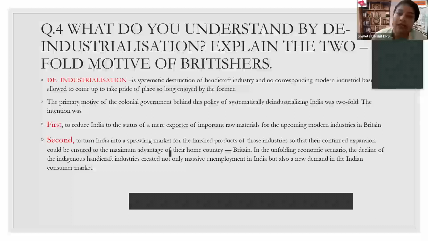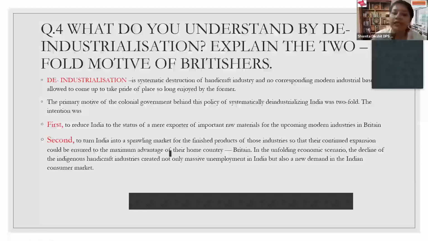So why did they do this? While they were ruling over India, they were earning so much from India. Why did they not want modern industry to be set up? And why did they destroy the handicraft industry of India? So they had motives. And these motives were all part of a systematic, intended plan, which was, first, to reduce India to the status of a mere exporter of important raw materials for the upcoming modern industries in Britain.